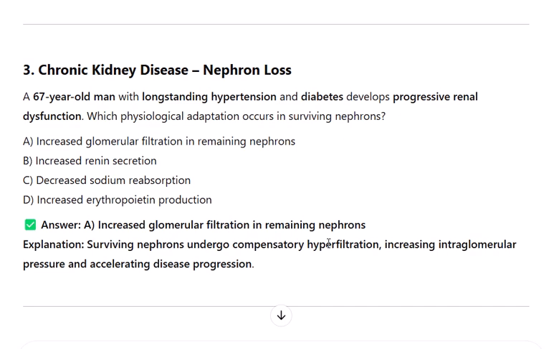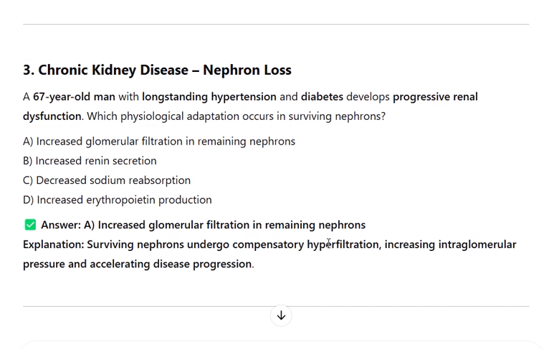Which physiological adaptation occurs in surviving nephrons? A. Increased glomerular filtration in remaining nephrons. B. Increased renin secretion. C. Decreased sodium reabsorption. D. Increased erythropoietin production. Answer: A. Increased glomerular filtration in remaining nephrons. Explanation: surviving nephrons undergo compensatory hyperfiltration, increasing intraglomerular pressure and accelerating disease progression.